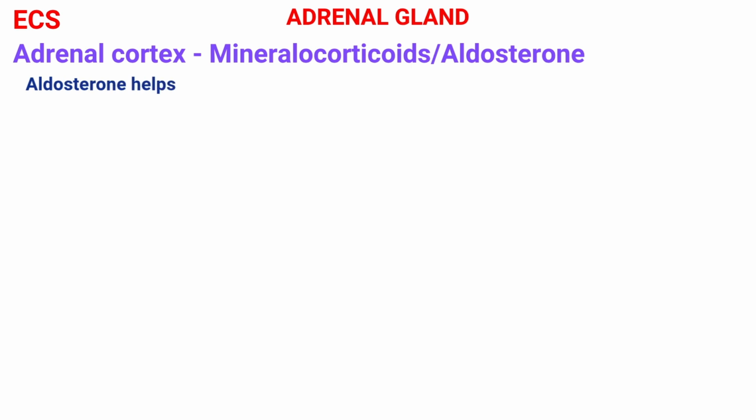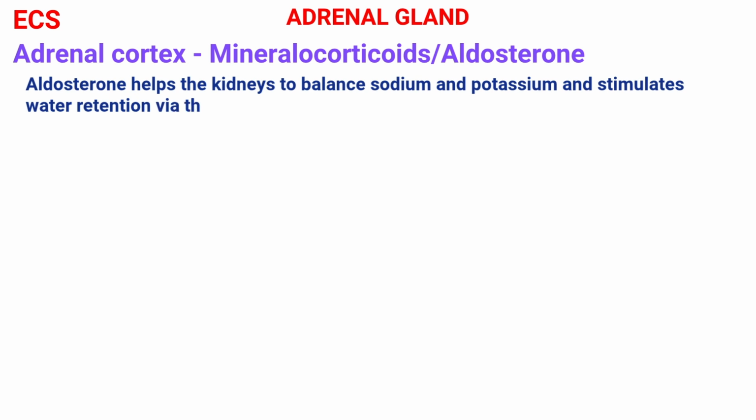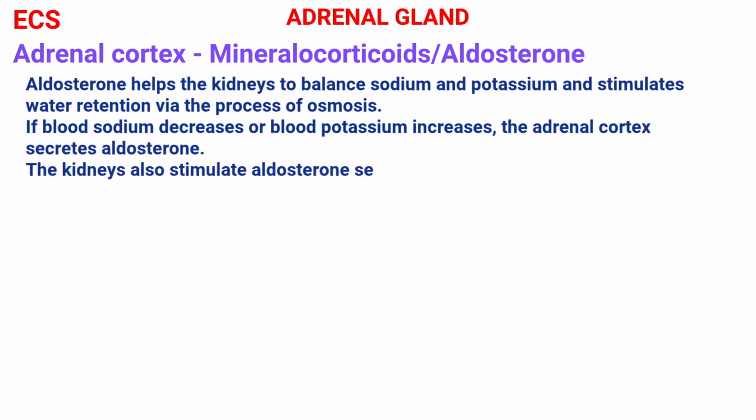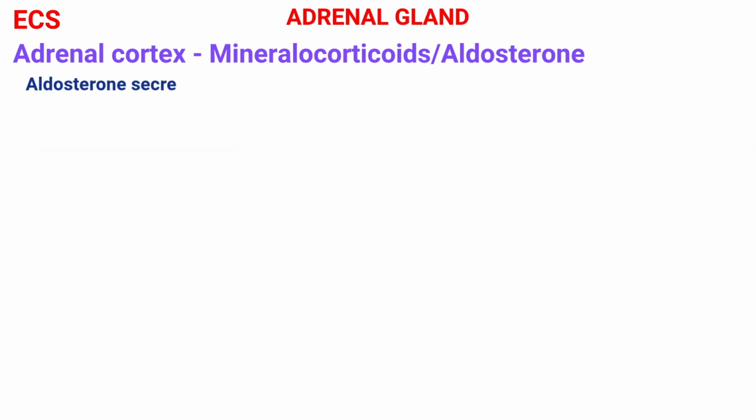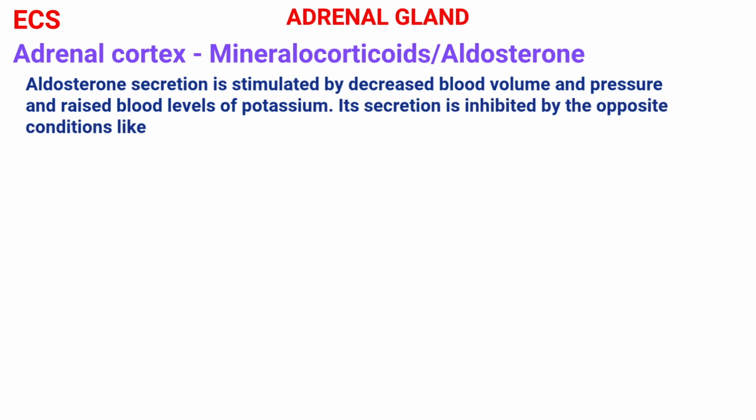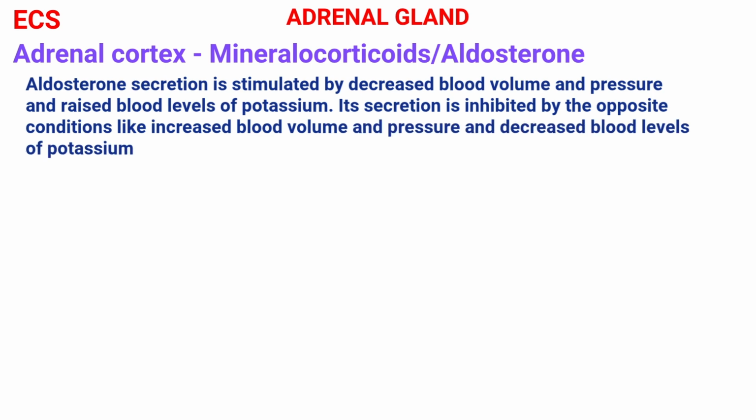Aldosterone helps the kidneys to balance sodium and potassium and stimulates water retention via the process of osmosis. If blood sodium decreases or blood potassium increases, the adrenal cortex secretes aldosterone. The kidneys also stimulate aldosterone secretion if blood pressure falls. Aldosterone secretion is stimulated by decreased blood volume and pressure and raised blood levels of potassium. Therefore, aldosterone secretion is inhibited by the opposite conditions, like increased blood volume and pressure and decreased blood levels of potassium.